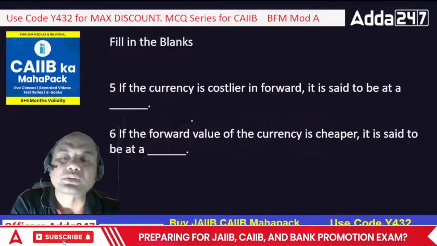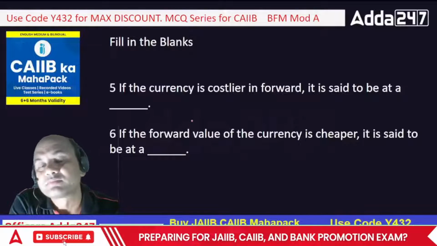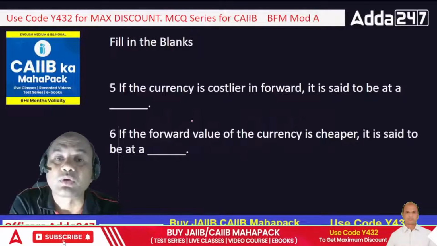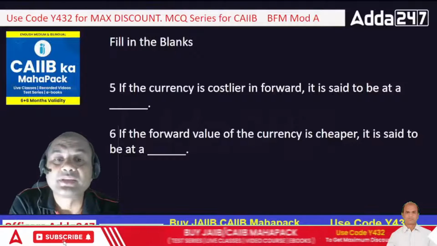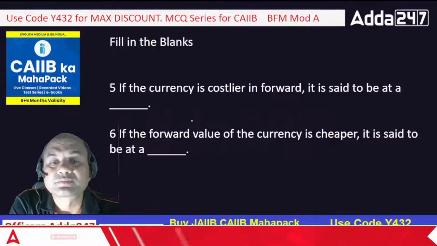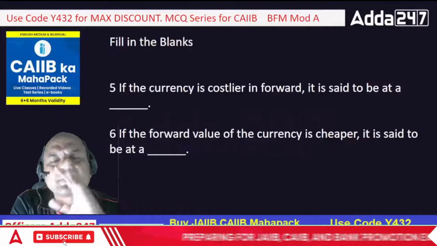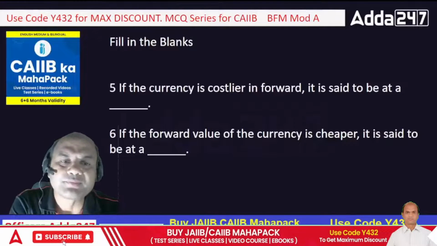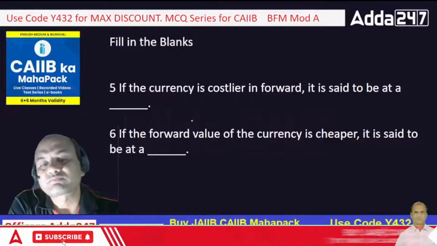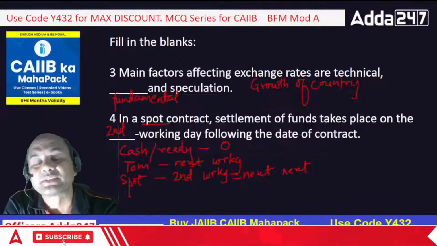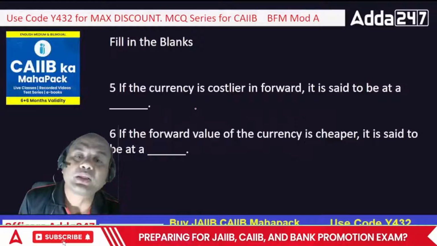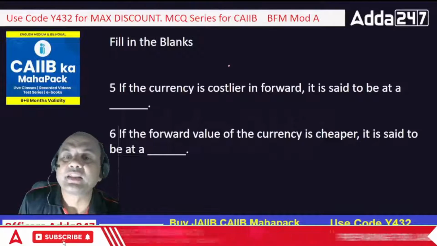If the currency is costlier in forward, it is said to be what? Take this example: today the dollar is, let's say, 80 rupees.